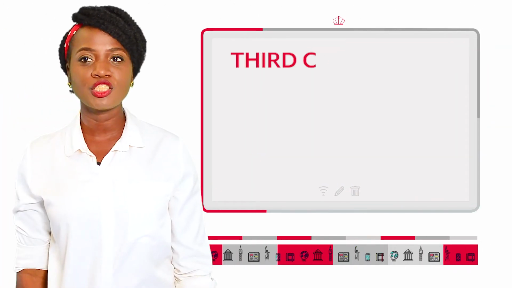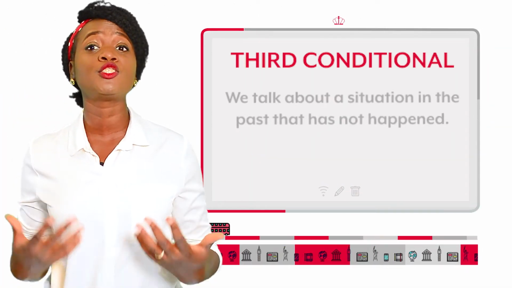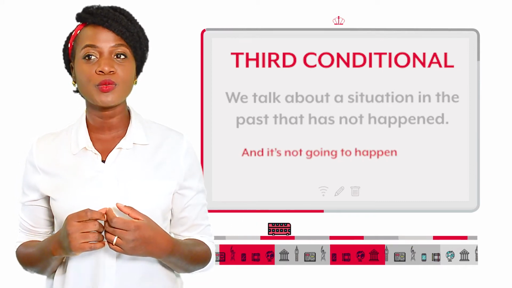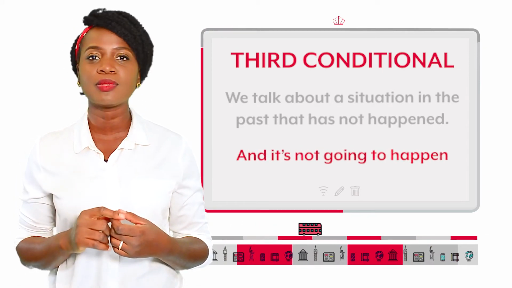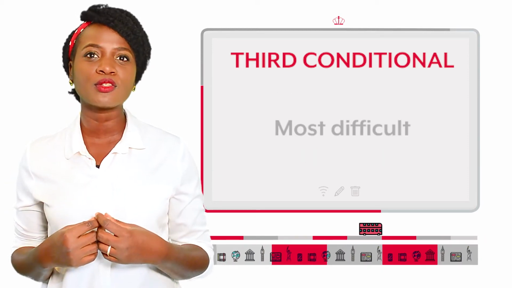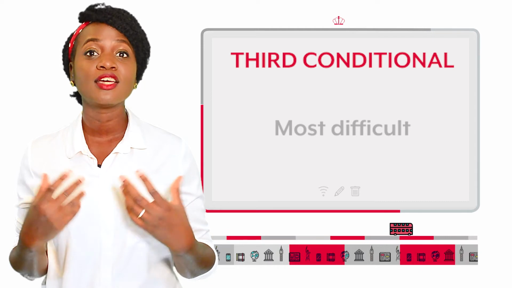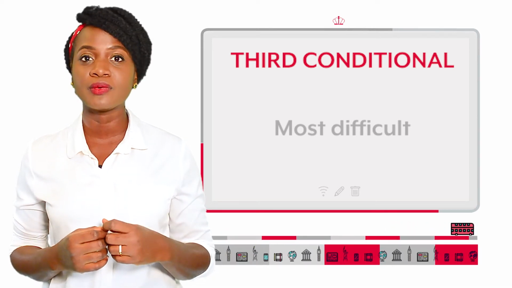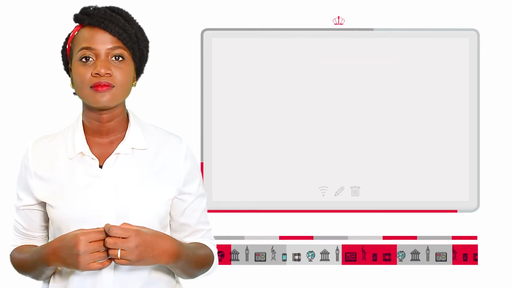The third conditional is used when we talk about a situation in the past that has not happened. It refers to an action that can no longer take place through the passage of time. It is usually the most difficult type of conditional sentence to learn in English because the verb tenses are not used frequently.